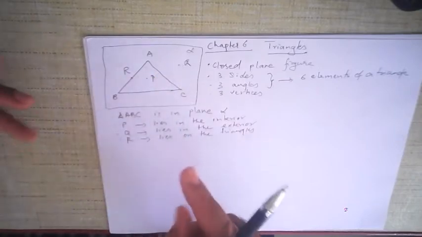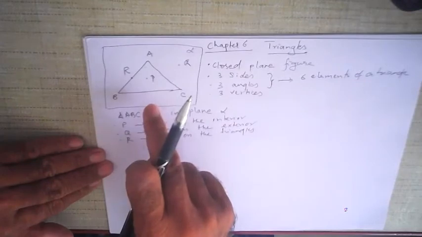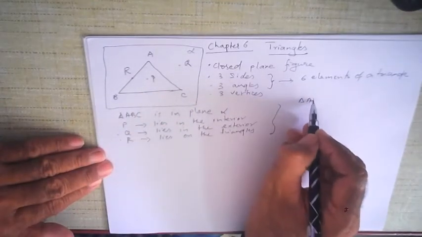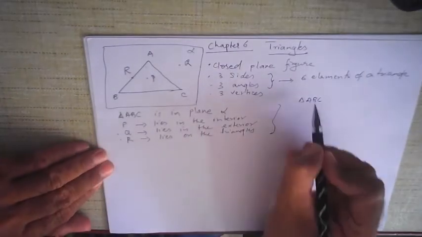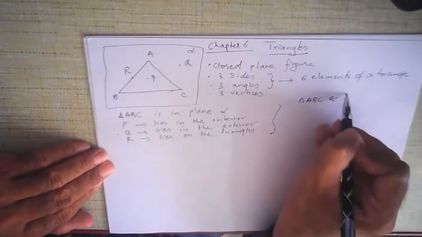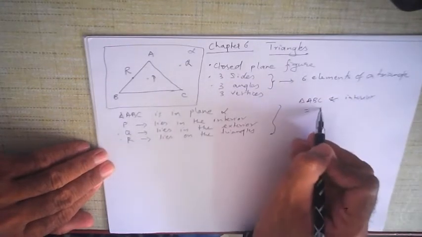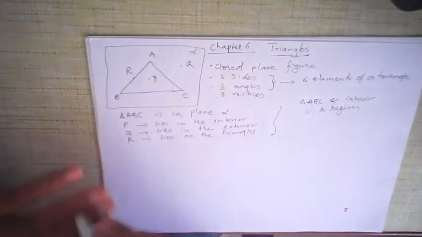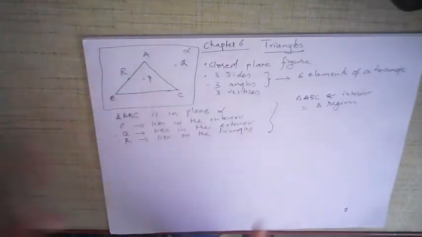Okay, so there is a difference. That is called triangular region. Okay, what lies inside plus the triangle. So if you actually see triangle ABC in symbols, it is written like this. This is how we write triangle ABC in symbols. Okay, this triangle ABC and the interior of the triangle together form what is called triangular region. It is called the triangular region, the area of the triangle. Okay, but we will come to the area of the triangle later on. Right now, just understand this.